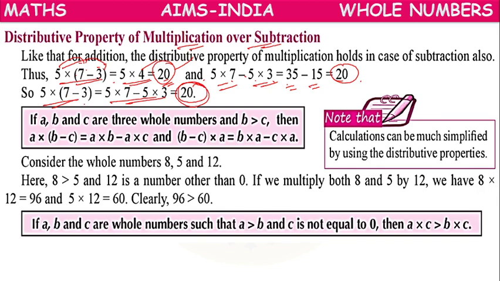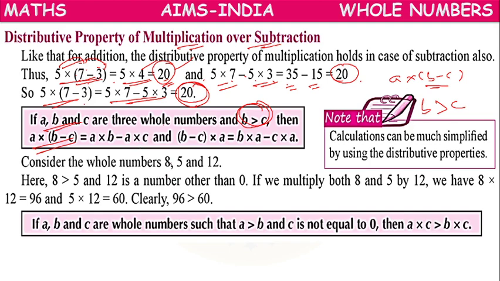But here one condition should be there: B should be greater than C. In the expression A into B minus C, if B is greater than C, then only this property holds. Otherwise, it will be wrong.